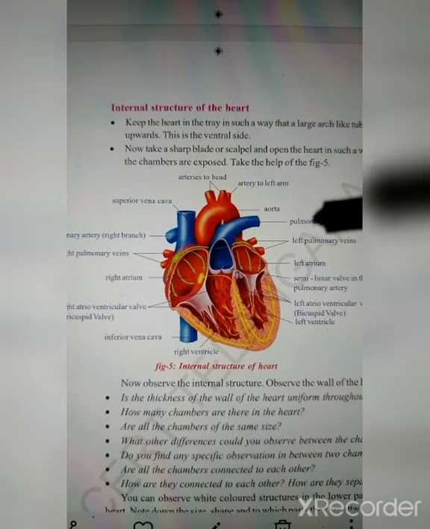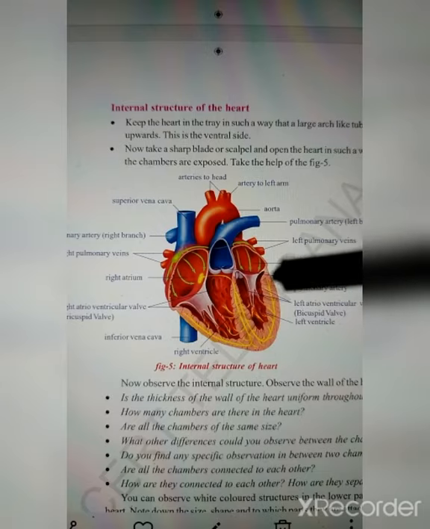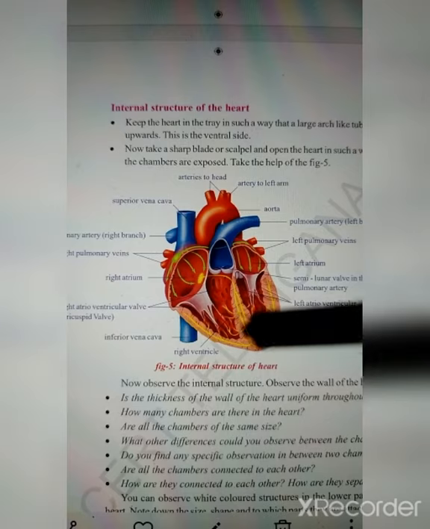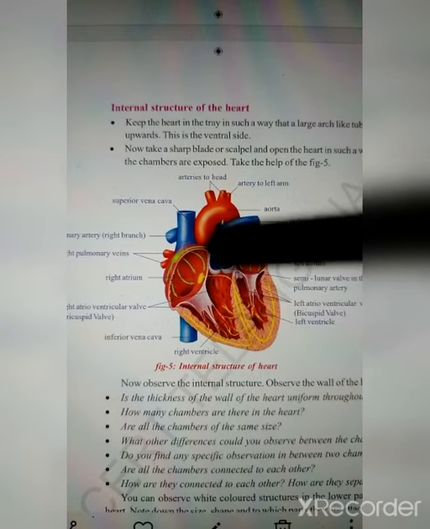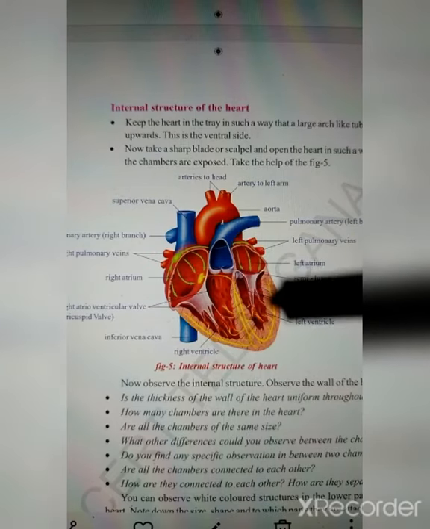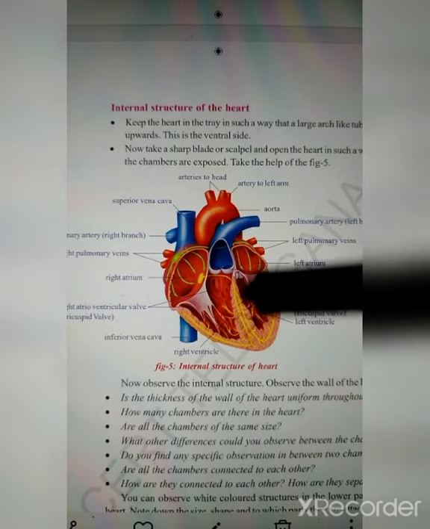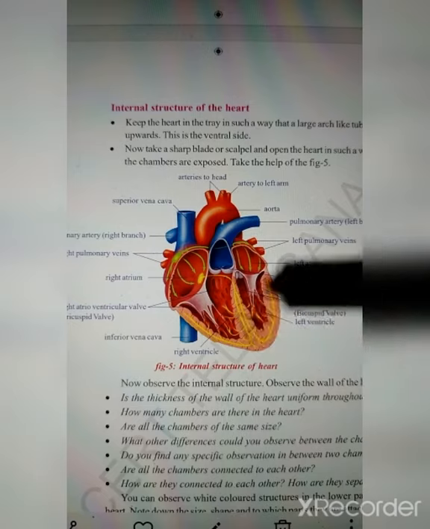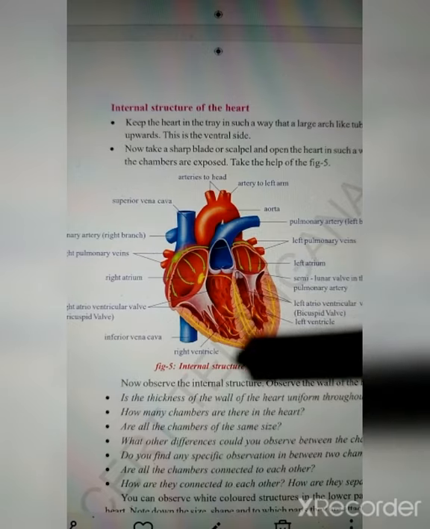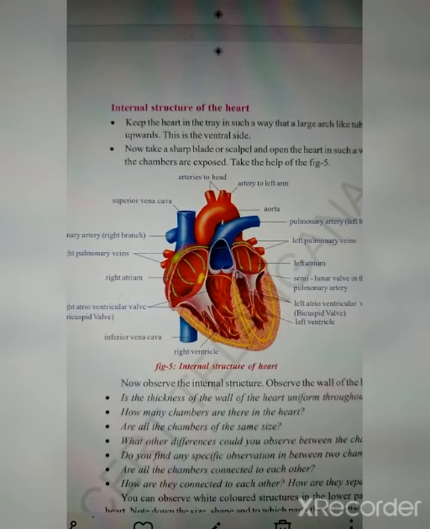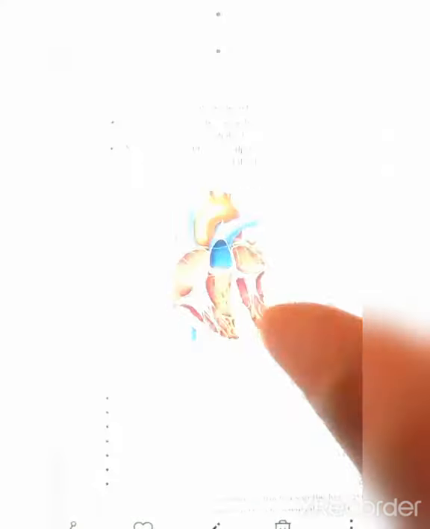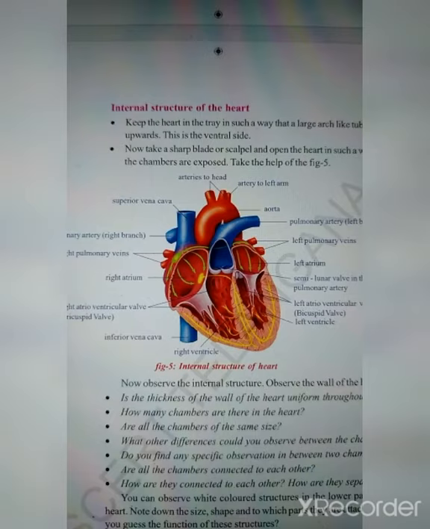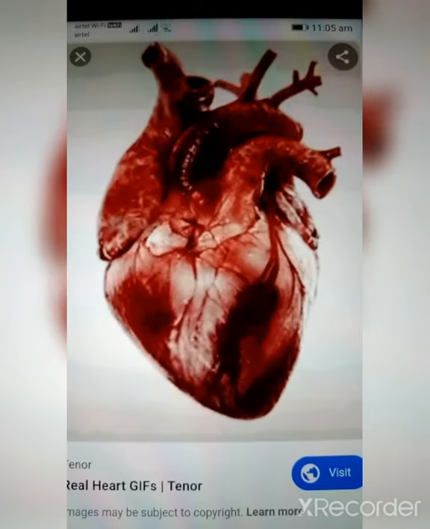So one more small thing which you can observe here is that the walls of these ventricles are thick, whereas the walls of the atriums are thin. By walls I mean you can look at the wall with the yellow lining in it. These walls are thick. Can you guess why the walls of the ventricles are thick? Wait a second, I will show you a small video. By looking at it, I guess you will be able to answer this question.